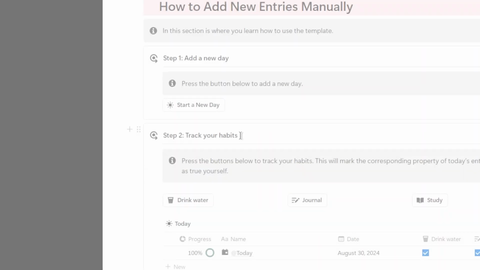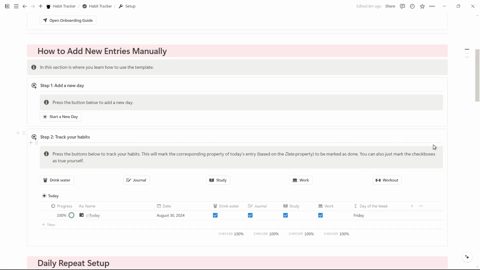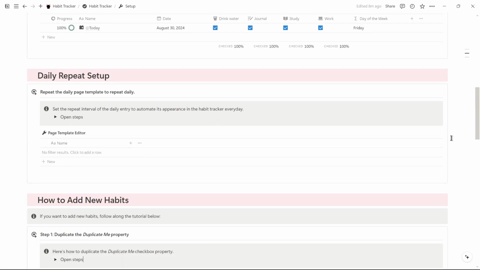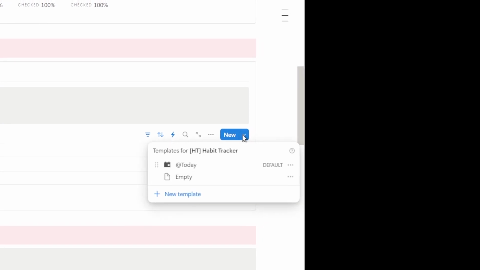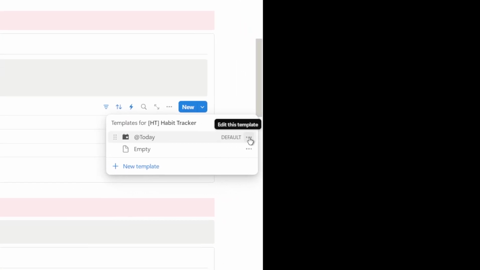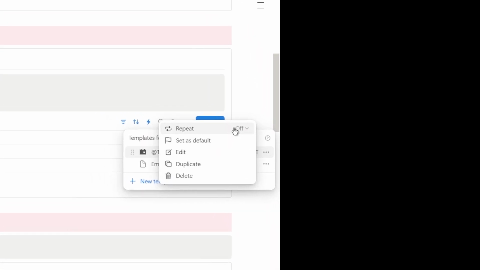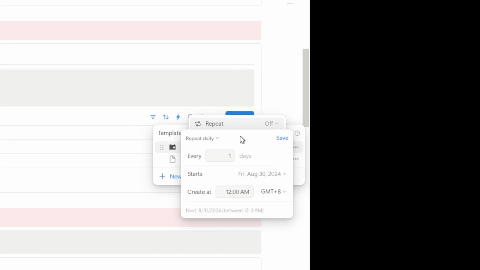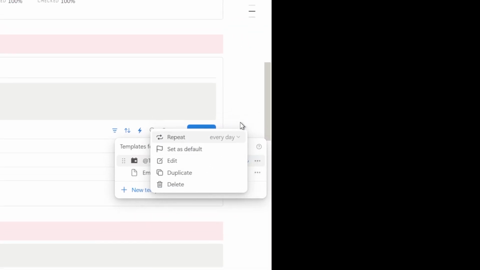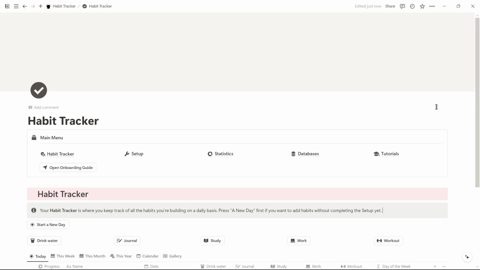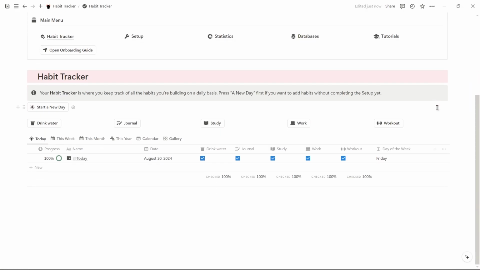But if we want to make a new entry every day automatically, we go to the daily repeat setup. First, we hover over the upper right corner of the page template editor view, then click this downward arrow. Edit the Add Today template by clicking on these 3 dots, click on Repeat, set Repeat as Daily, and then press Save. This will make it so that every day when we wake up, we'll see that this daily entry will automatically appear in the habit tracker without us needing to start a new day manually.